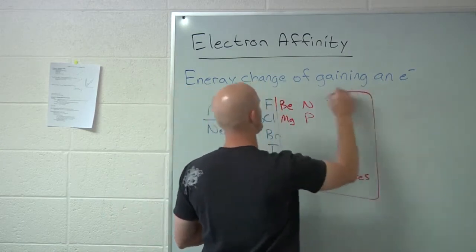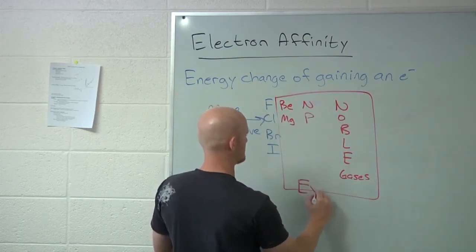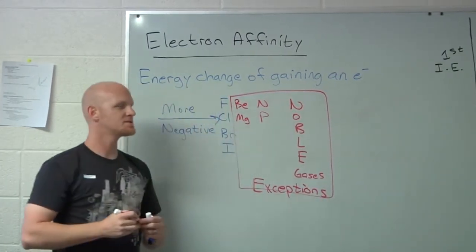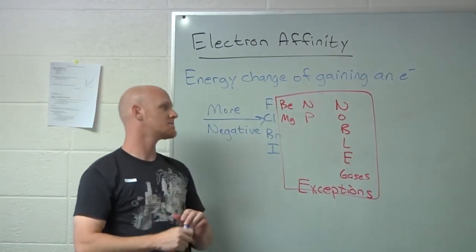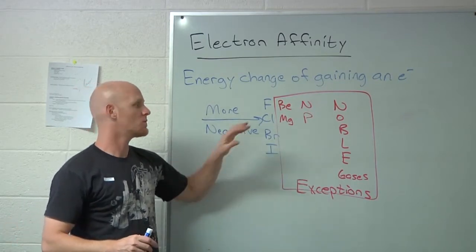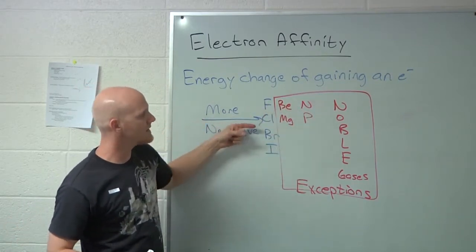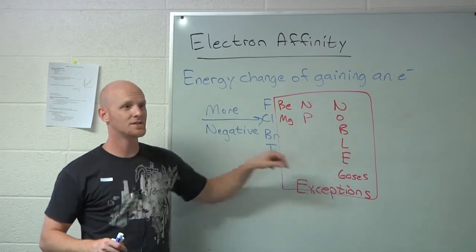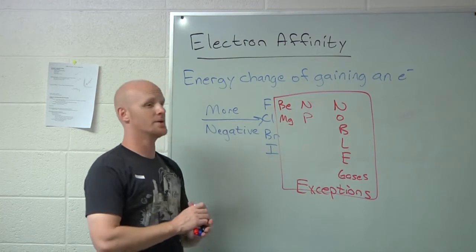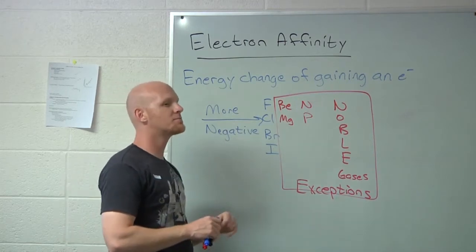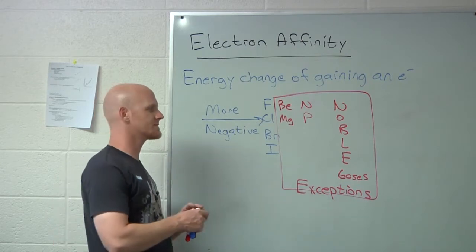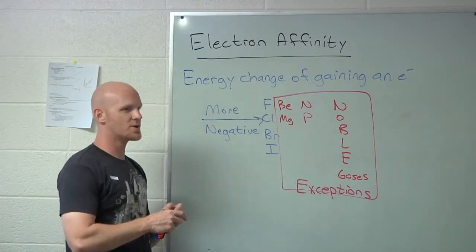These guys are the exceptions once again. So they were exceptions on ionization energy, or at least part of the exceptions of the trend. They're also the exceptions for electron affinity. Rather than being more and more negative, most of these are actually positive electron affinities. They don't want to gain one. So would that be the whole row? It'd be the entire row. And again, they might not all be positive, but a lot of them are at least really close to zero. They're not very negative for the couple that are still negative. But they're definitely exceptions in the trend.